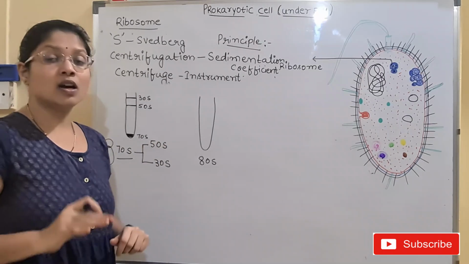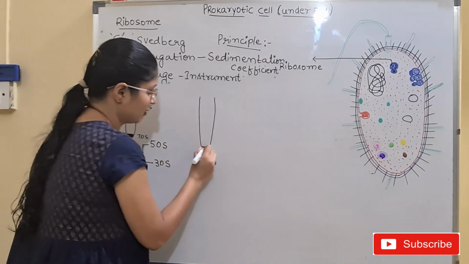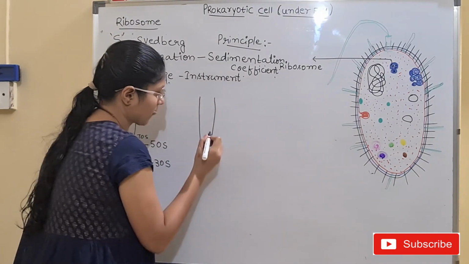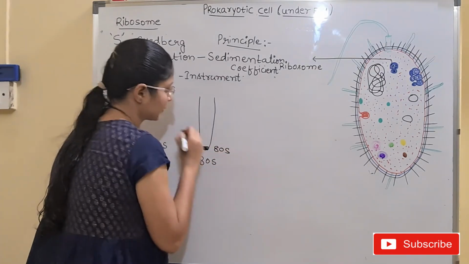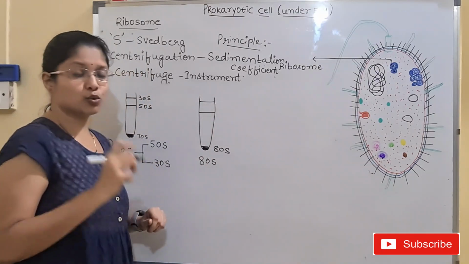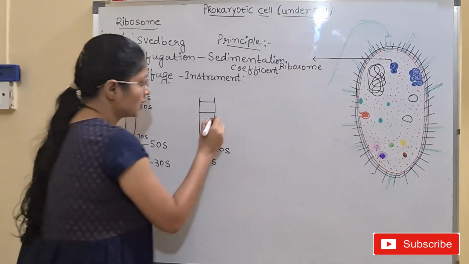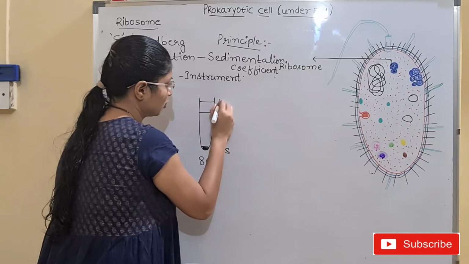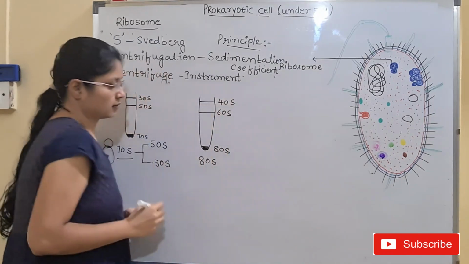In the same way, with the 80s ribosome, we have the 80s portion here. And what are the two subunits I have told you, children? The two subunits of 80s ribosomes are 60s and 40s.